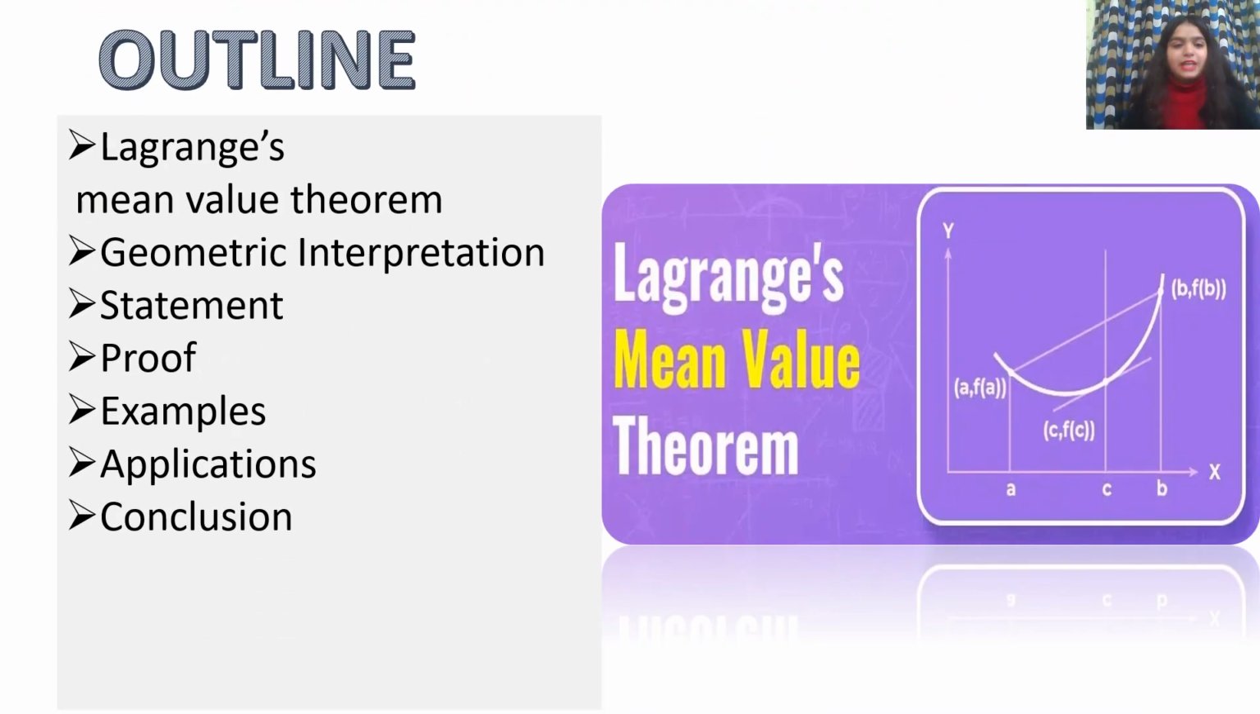So now here is the outline. First we are going to see the Lagrange's mean value theorem, then the geometric interpretation, then its statement, then proof, then examples, application, and then conclusion.